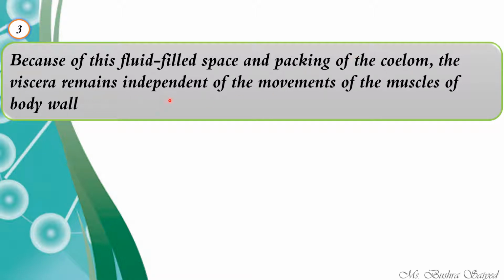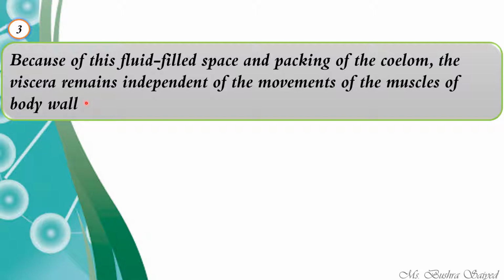The viscera remains independent of the movements of the muscles of the body wall. It means whenever the muscles of the body wall contract or relax, it will not cause any harm or any movement in the organs located in the viscera. Why? Because there is a space between the body wall and the viscera, and this space is coelom, and this coelom consists of the coelomic fluid, which will help the organs to stay at their position while the body wall is performing any kind of movement, because we know that the body wall performs several movements.